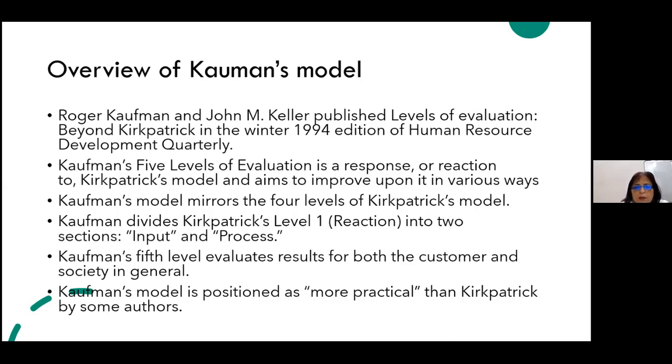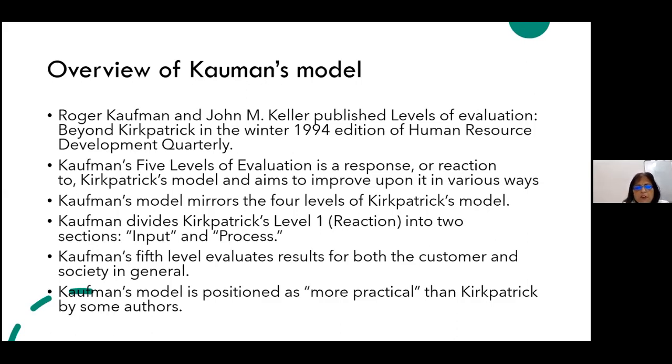Now, Kaufman's model mirrors the 4 levels of Kirkpatrick model. All those 4 levels are already there in Kirkpatrick's model. It mirrors that, except that it divides the first level, that is the reaction level in Kirkpatrick's model, into 2 and calls it input and process. So there you have input and process as 2 levels.